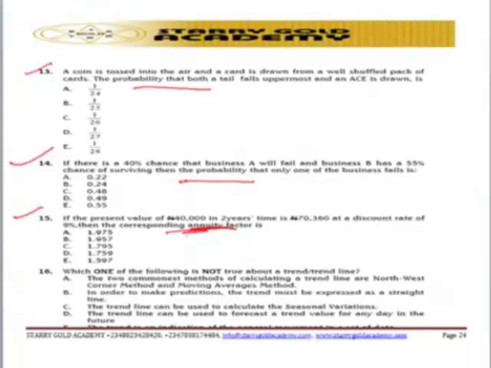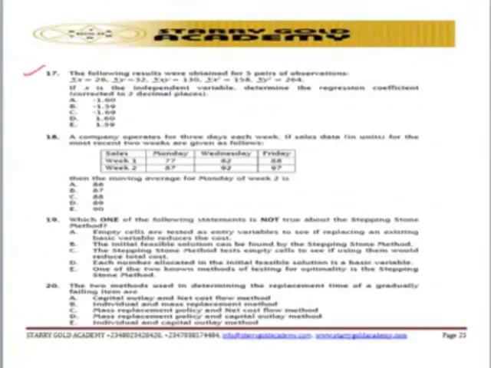What is it trying to point out there? Number 17 says the following result was obtained for 5 years of observation. EPS is the independent variable, determine the regression coefficient. This particular question is talking about the regression coefficient. So it's also another interesting topic in quantitative techniques. Go and check it, go and work on it, so that you can easily get a method on how to solve the question. Question number 18.